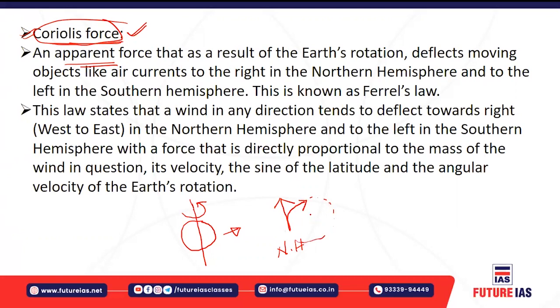So that type of movement is because of the Coriolis force, and that right side deflection or the clockwise movement only happens, right, due to the Coriolis force in the northern hemisphere. Same thing happens if you have the southern hemisphere. Okay, take the second case. In the southern hemisphere, any moving object is deflected to its left, or in the anti-clockwise direction, so such type of motion is also occurred due to the Coriolis force.